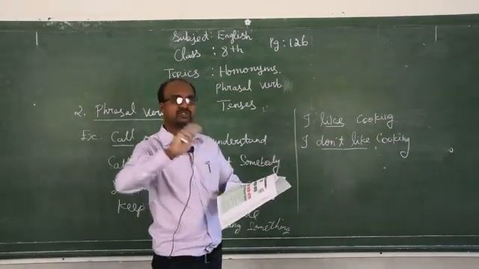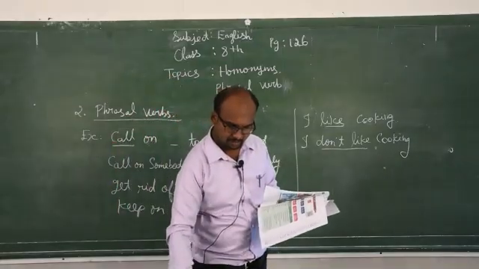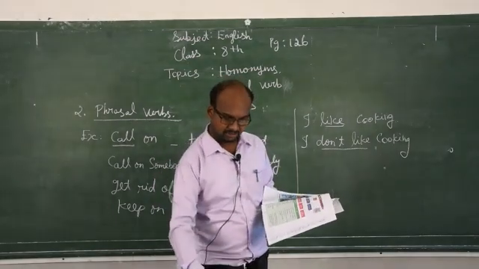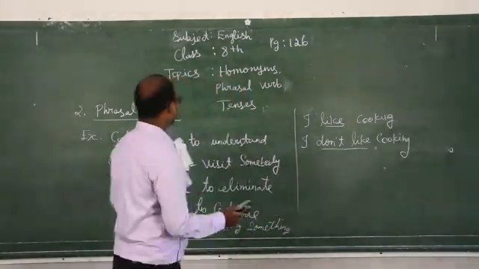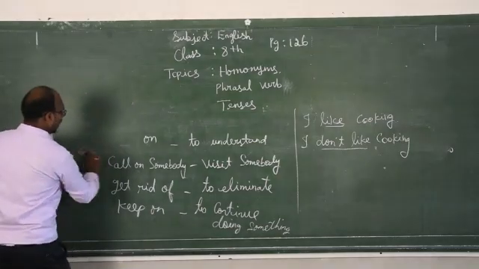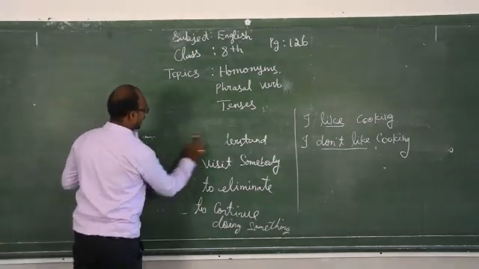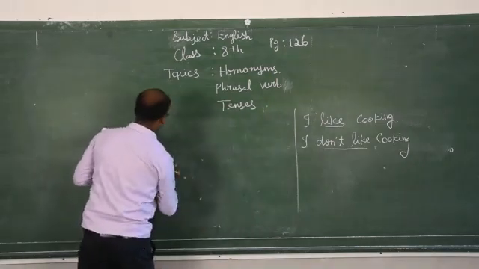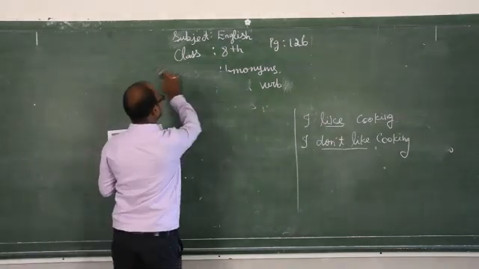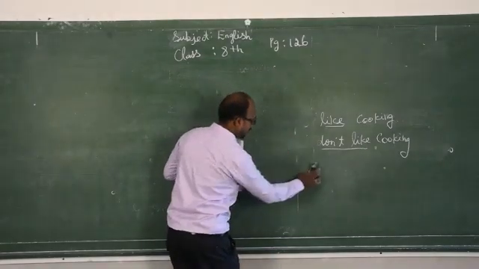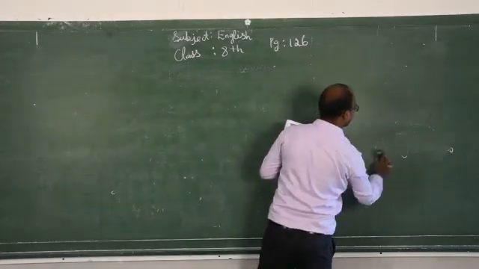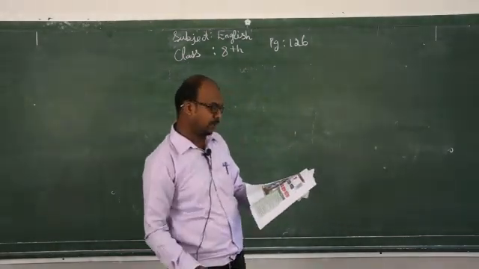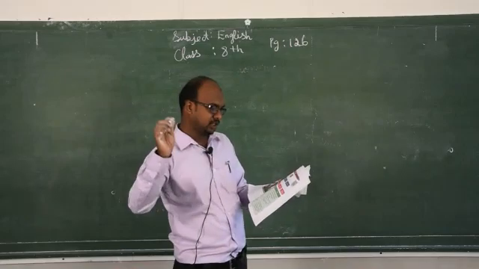Next one, it is very important: tenses. So how many tenses are there? Three major tenses. Page number 131. What are they? Present tense, past tense and future tense. So what are the three major tenses, my dear students? Present tense, past tense and future tense. See page number 131.